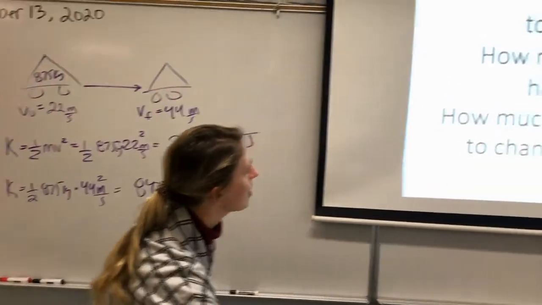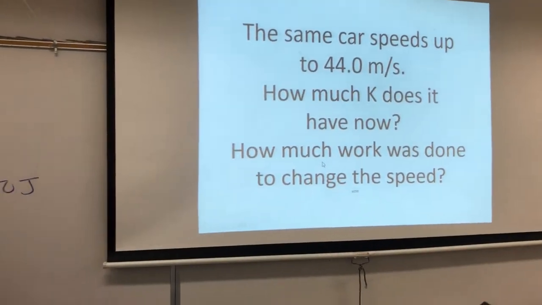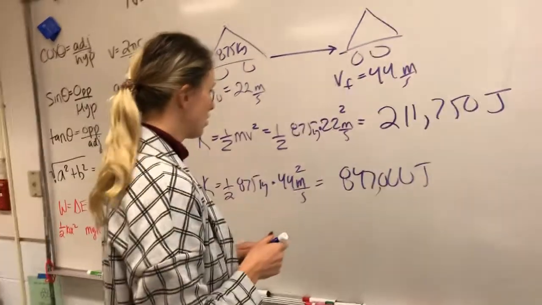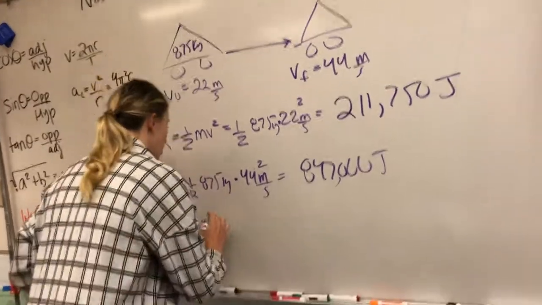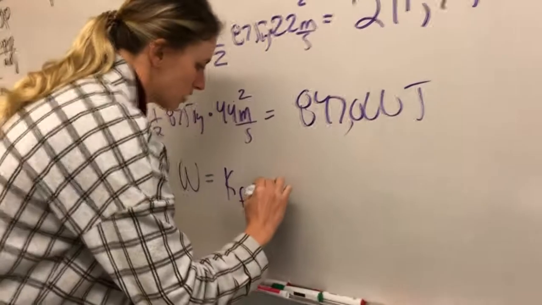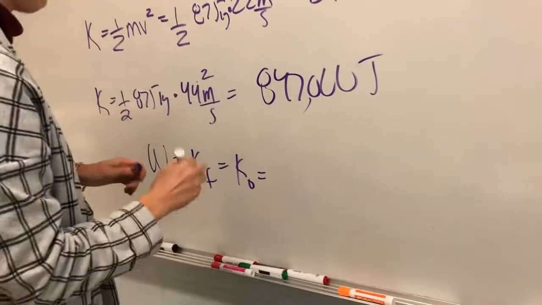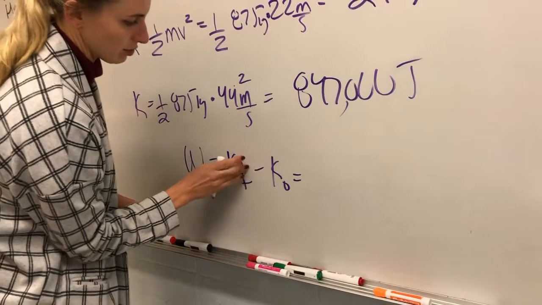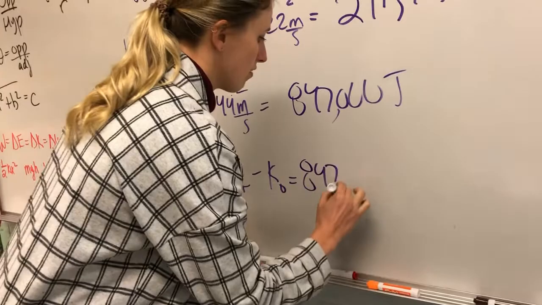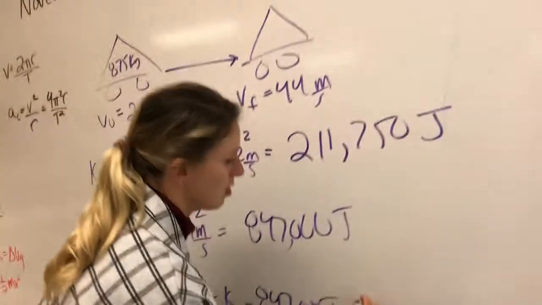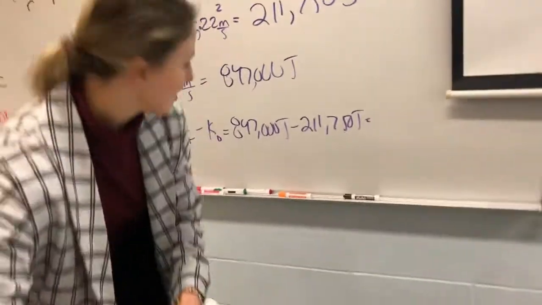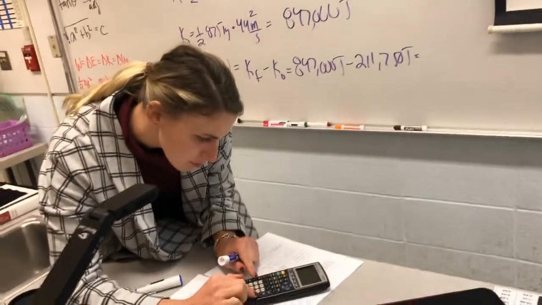Excellent idea. Okay. So how much work was done to change the speed? Well, so this minus this? Work changes energy. That's the final minus the original, isn't it? Work changes energy, so work is kinetic final minus kinetic initial. Oh, sorry, not equals, minus. Said the right thing, wrote the wrong thing. And we had 847,000 joules minus 211,750 joules.